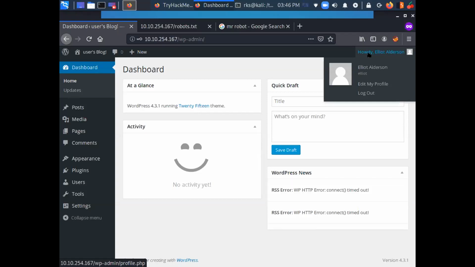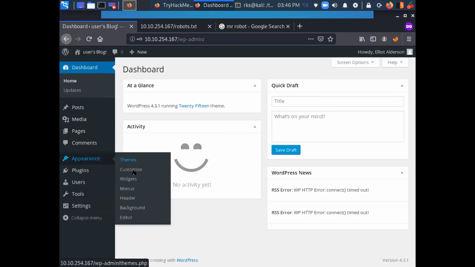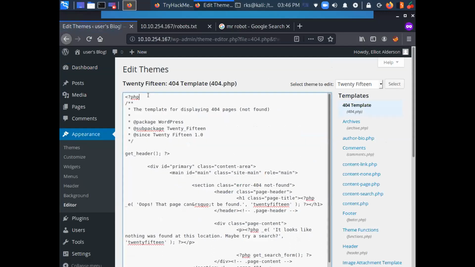So the first thing that I want to try here is I want to see if I am able to manipulate the code, if I'm able to modify the code here, if I have the right permissions. So let's go to appearances and go to editor. Let's go to some PHP page here like 404 and add something in the comment section.